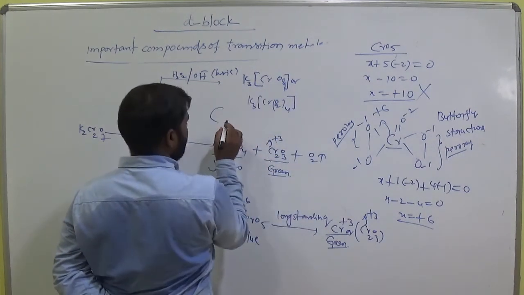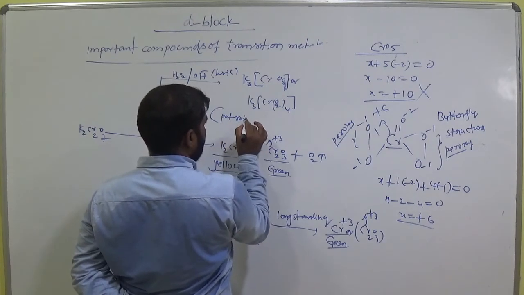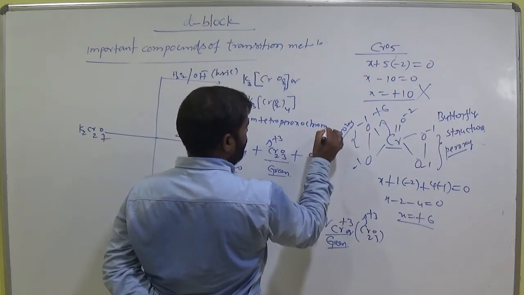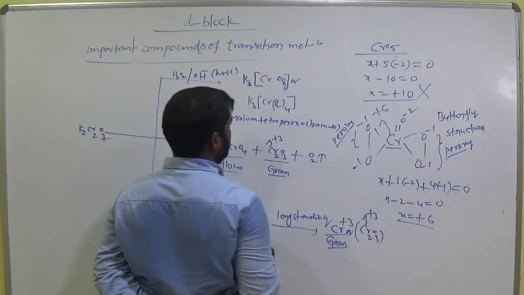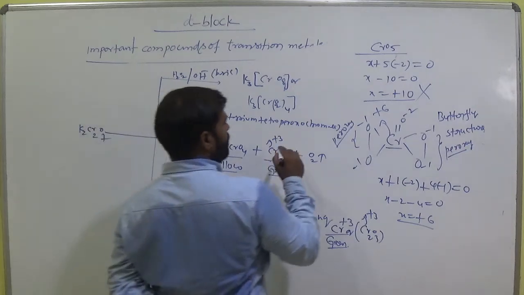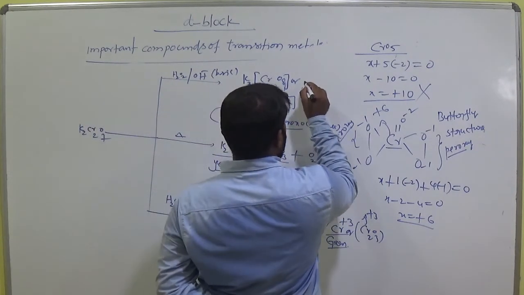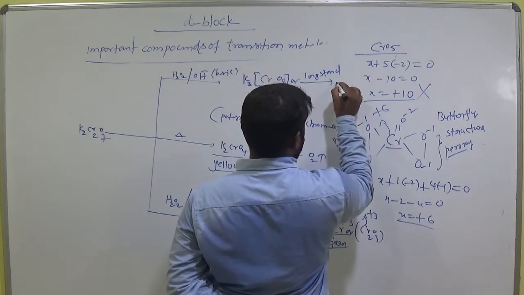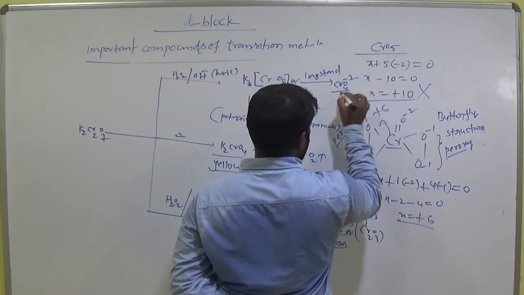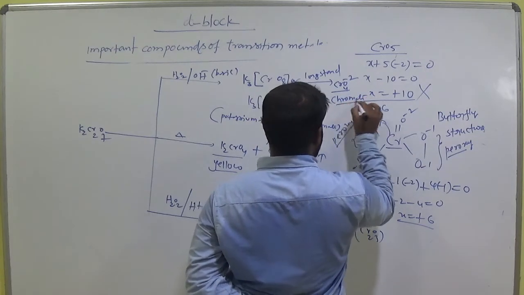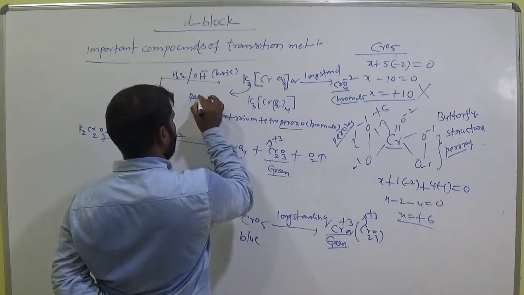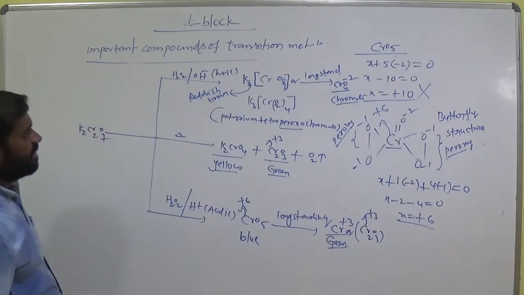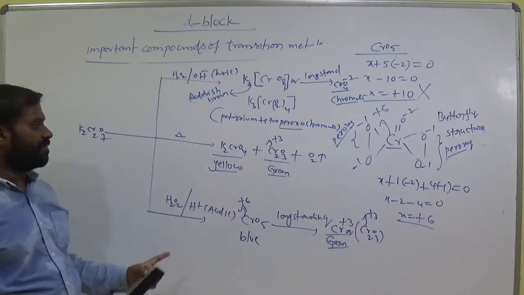Name of this one is potassium tetraperoxochromate, and on long standing it gives CrO4 -2, chromate ion. The color is reddish brown. In basic medium it gives reddish brown color compound.